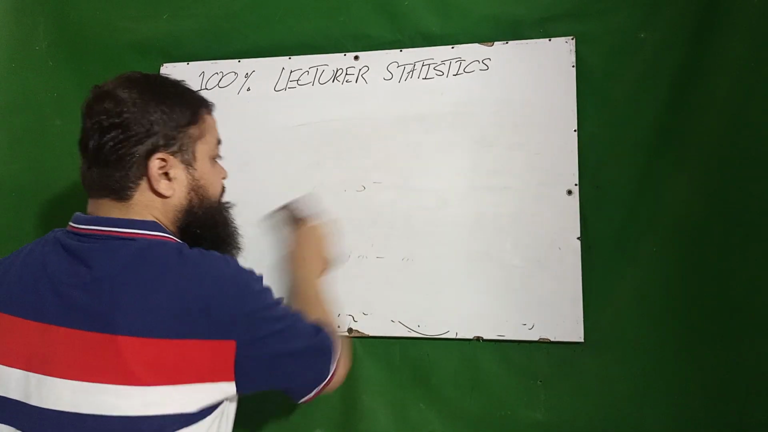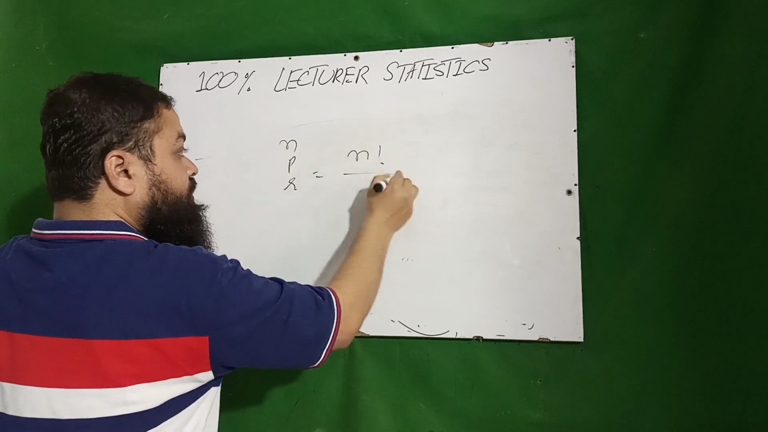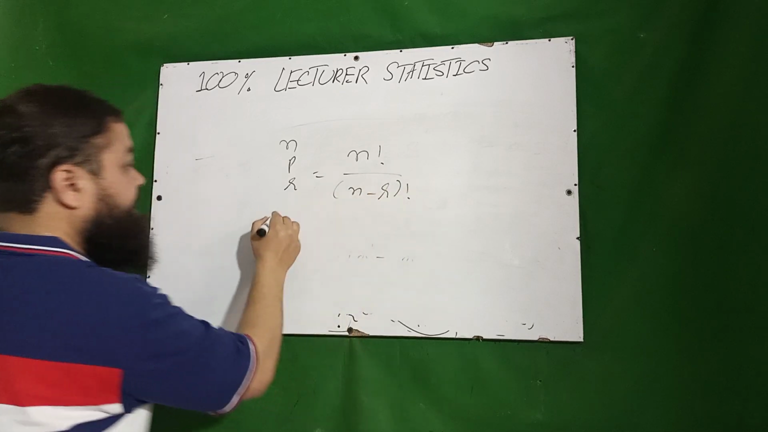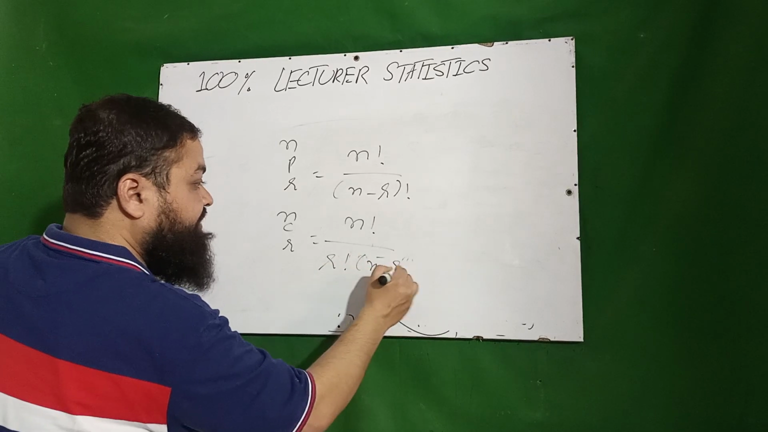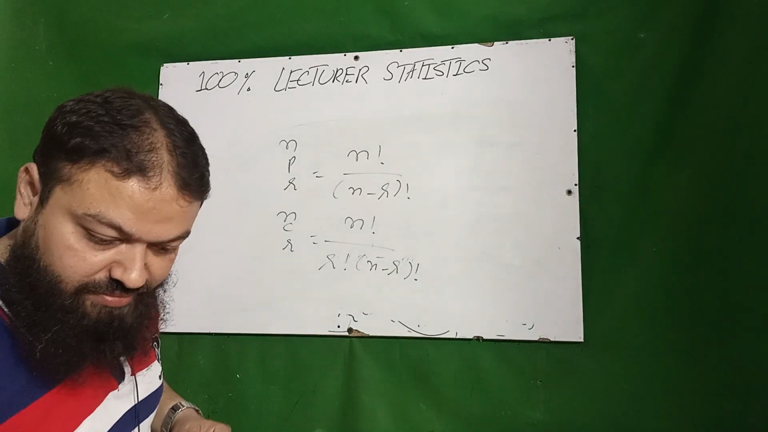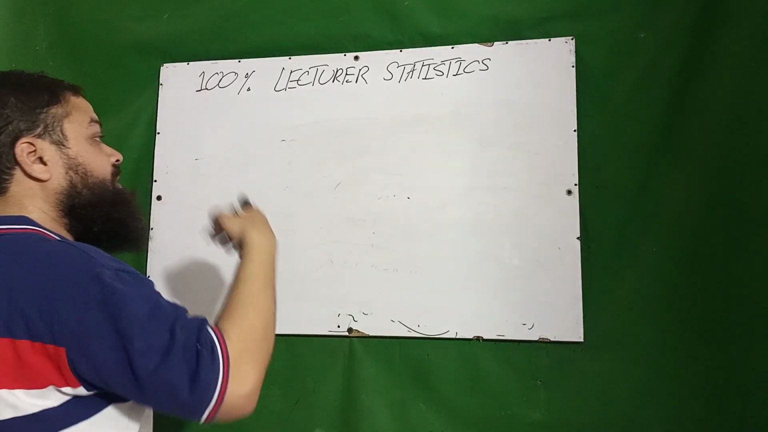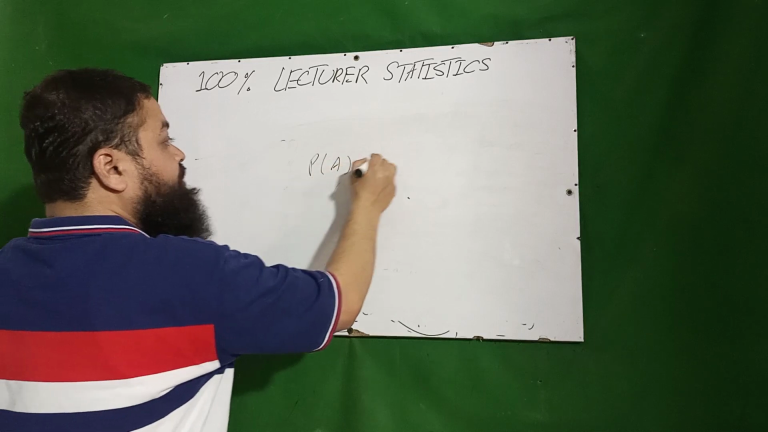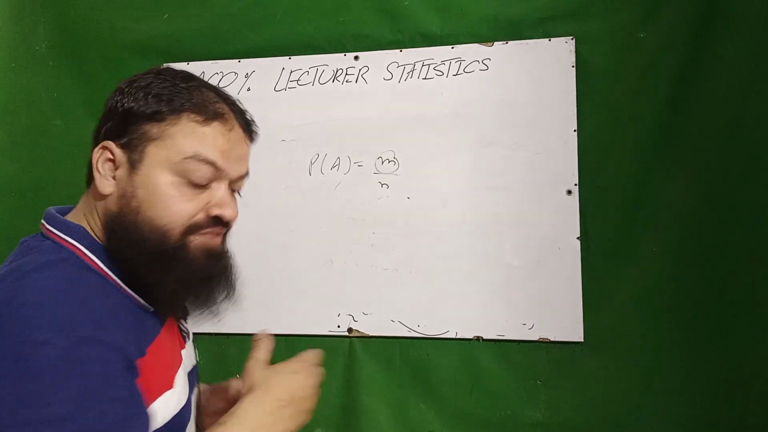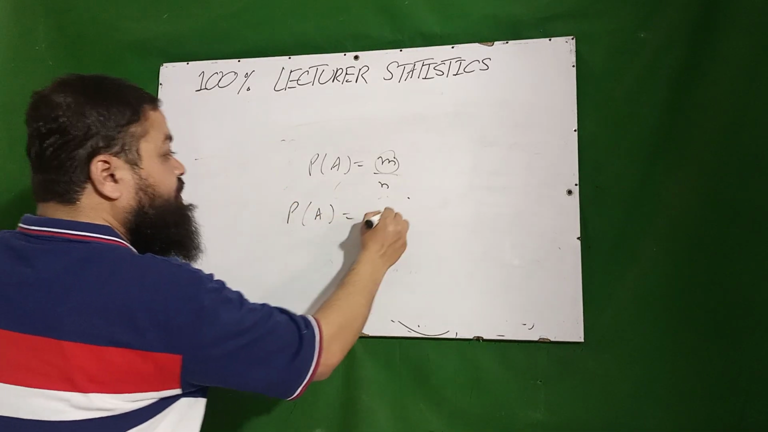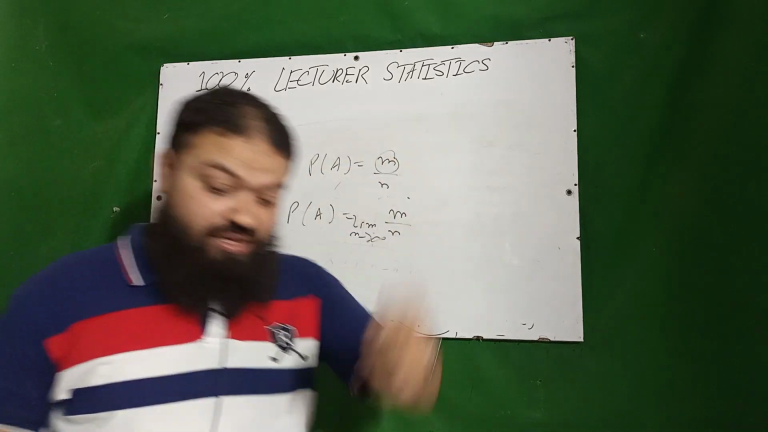Then I will discuss the formulas of permutation and combination. If you are to calculate nPr, that will be n factorial over n minus r factorial. If you are to calculate nCr, that will be n factorial over r factorial times n minus r factorial. In the classical or a priori approach, the probability of an event will be equal to m over n, where m is favorable and n is total outcomes. In the relative frequency approach, probability of A will be equal to m over n when n approaches infinity. It is true in the long run.